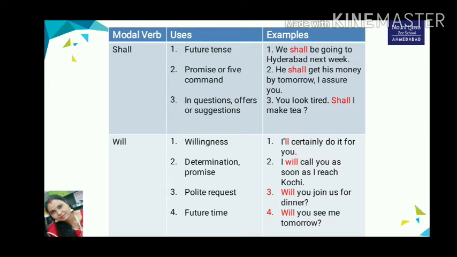Will is used to express determination or promise. For example, I will call you as soon as I reach Kochi. We also use the modal verb will for polite requests. Will you join us for dinner? Will is also used for expressing future time. For example, will you see me tomorrow?